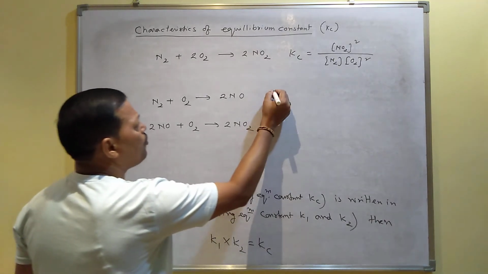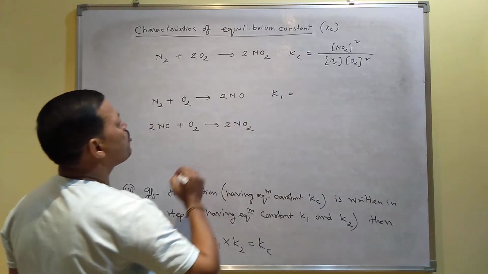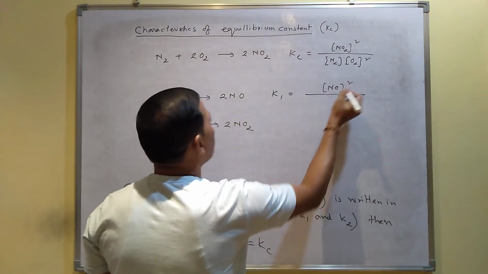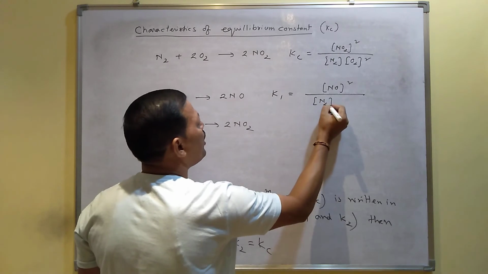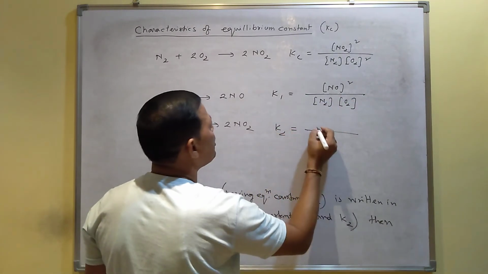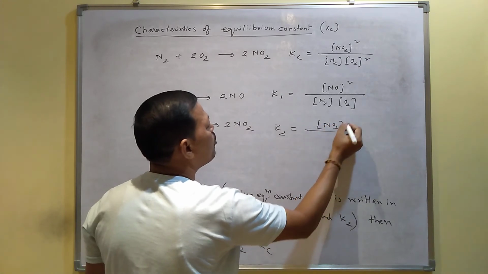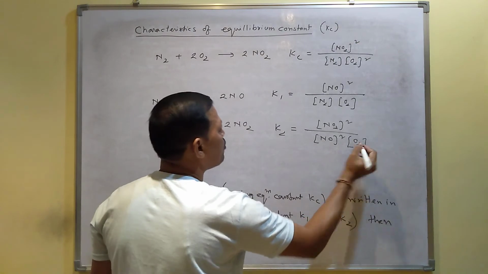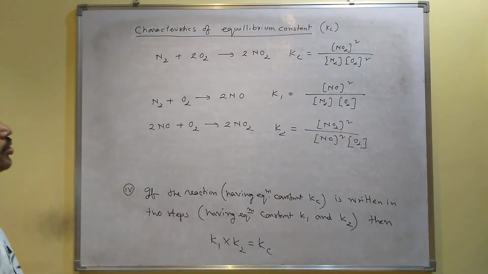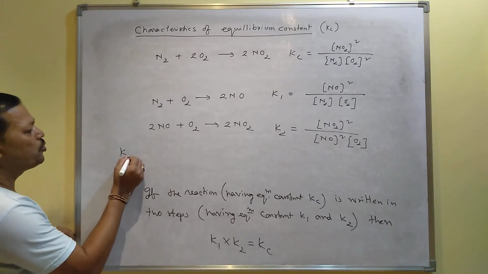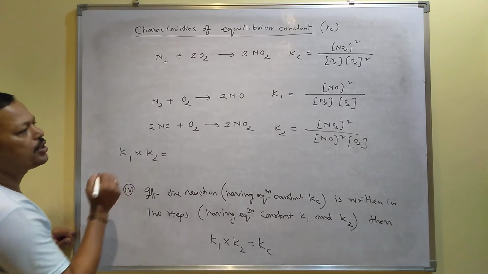Now, for this step, suppose the equilibrium constant is K1. So, K1 is equal to the concentration of NO whole square divided by the concentration of N2 into the concentration of O2. Similarly, for this reaction, K2 is equal to the concentration of NO2 whole square divided by the concentration of NO whole square into the concentration of O2. So, these are the equilibrium constants for the multi-step reaction. Now, if you do K1 into K2, what will you get?